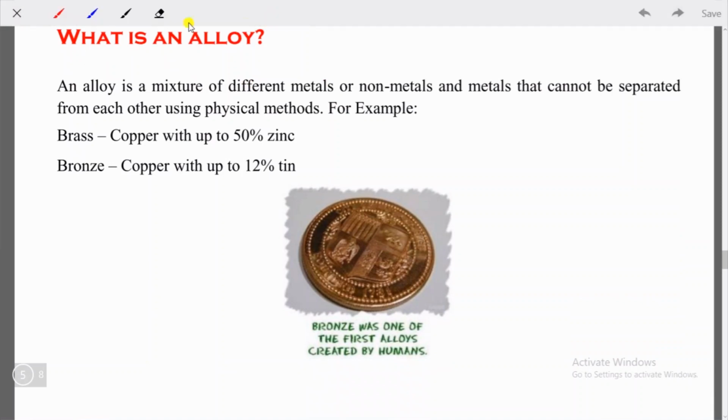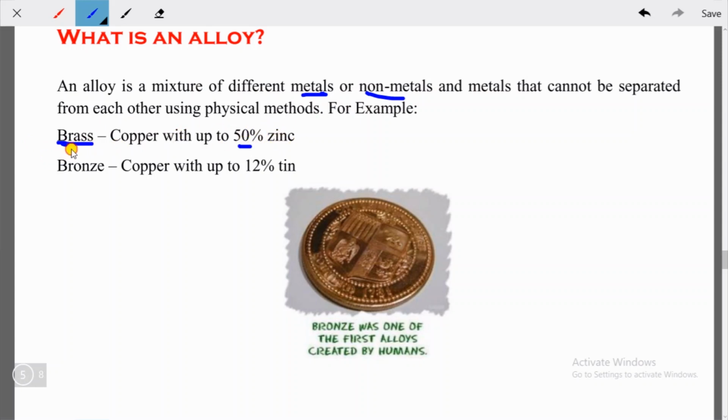So alloys are what? Solid into solid solution. An alloy is a mixture of different metals or non-metals. We know about metals and non-metals already, and they cannot be separated from each other by physical process. For example, brass. This is a very important example. When zinc is added to copper up to 50%, this is brass.